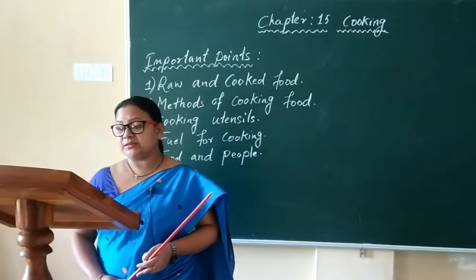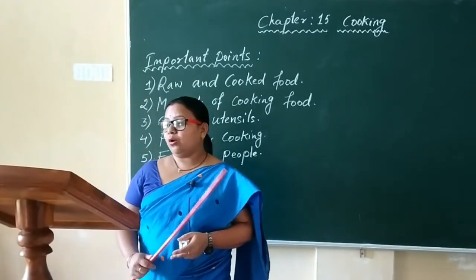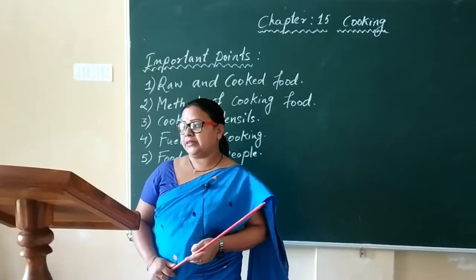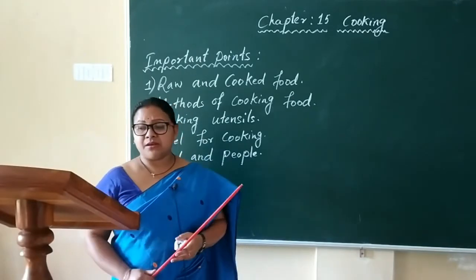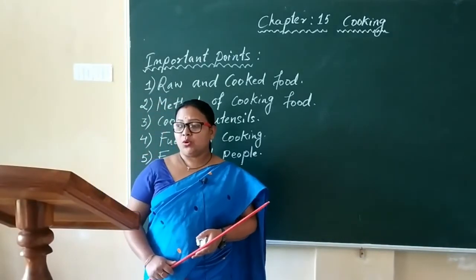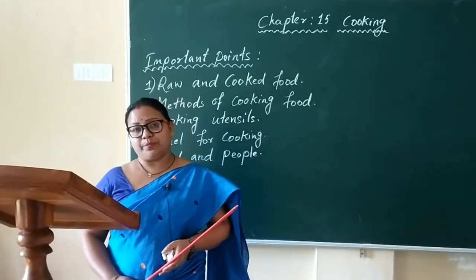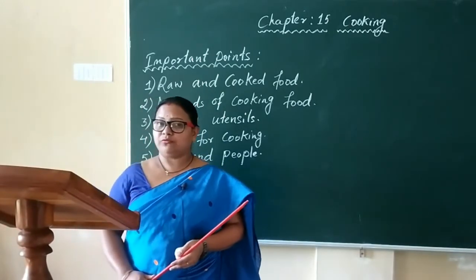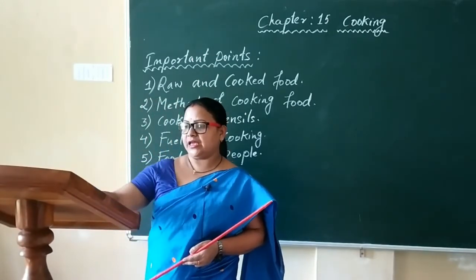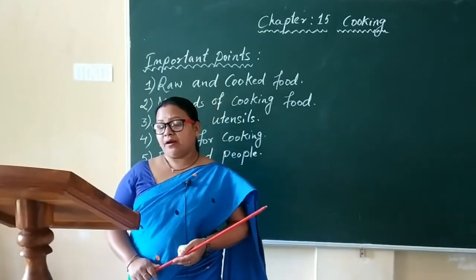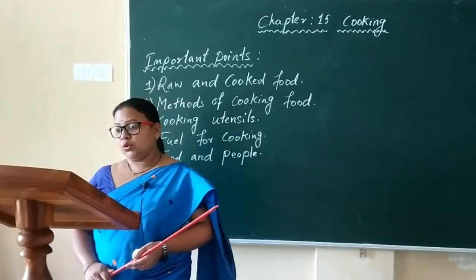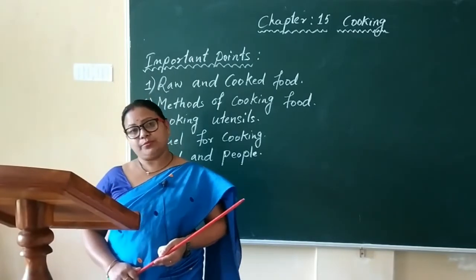And my dear students, one thing always remember, do not waste food. There are millions of children who go hungry to bed. Do not waste food. Once again, I will remind you, do not waste food. There are millions of children who go hungry to bed.